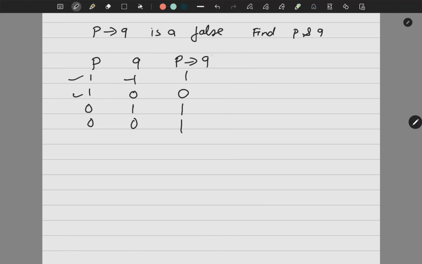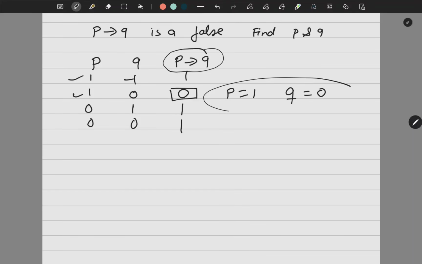So when this statement is false, this statement is false here. Correct? And when this statement is false, your value of P is 1 and the value of Q is 0. So this is your answer. Most of the time this conditional comes in this type of question because we know that they take a different value only once.